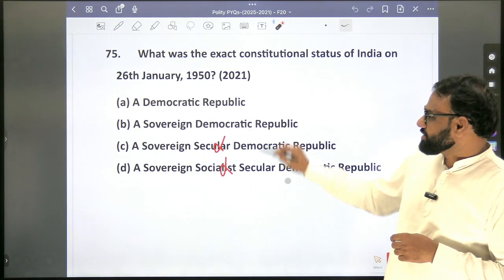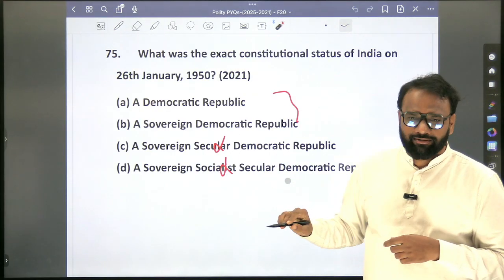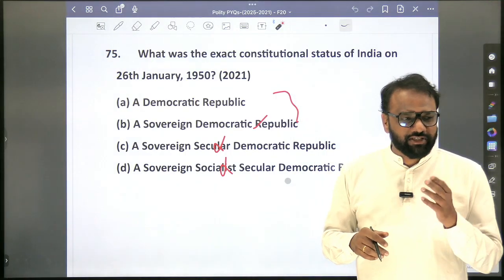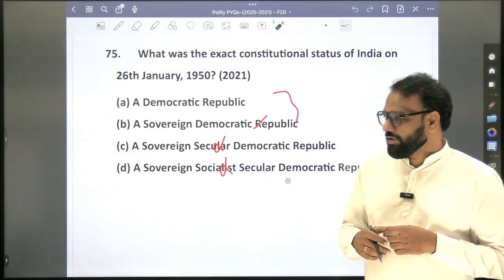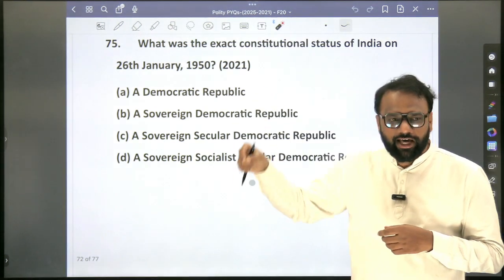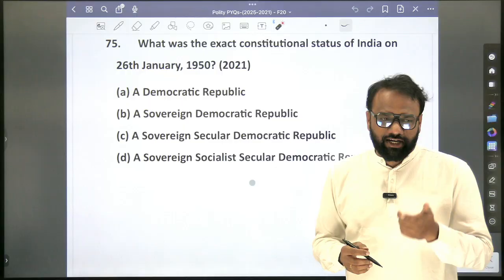Where is integrity? So you'll remove this. Now these two, democratic republic, sovereign democratic republic. So what was the exact one? Sovereign democratic republic. Sometimes such easy questions also confuse us. So in this context, we will revise the entire preamble.